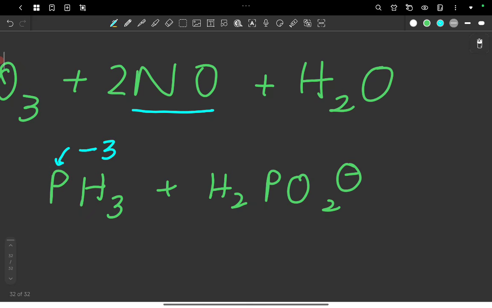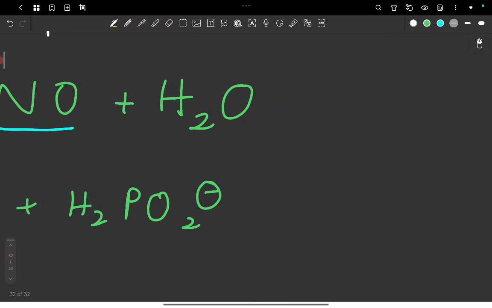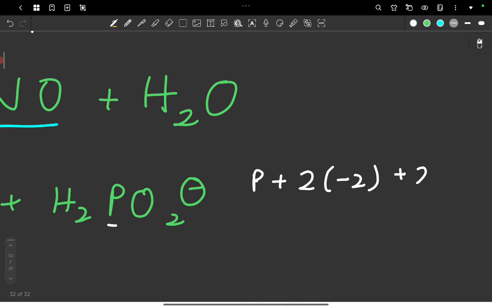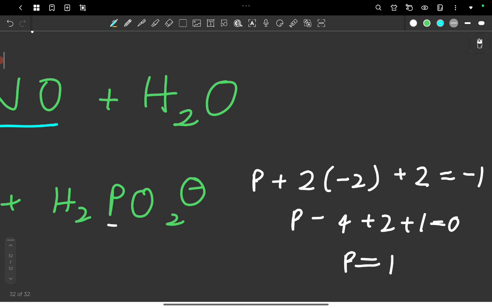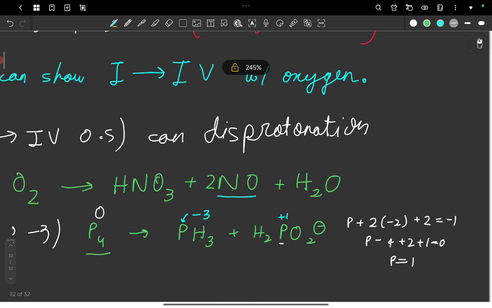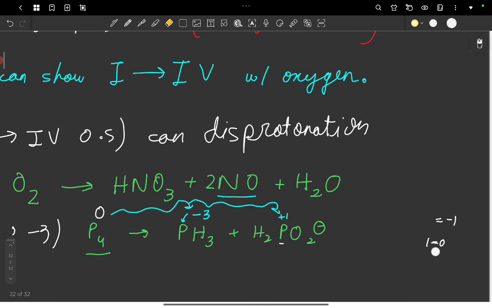But in the hypophosphite ion, how are we going to calculate the oxidation state of phosphorus? We know phosphorus plus 2 times the oxidation state of oxygen plus 2 times that of hydrogen must be equal to the net charge on the molecule. So P - 4 + 2 + 1... that is, -4 plus 3 is -1, and that would mean that the oxidation state of phosphorus is +1. And here you can see 0 breaks down into -3 and +1, and 0 is between those values, so this is of course a disproportionation reaction.